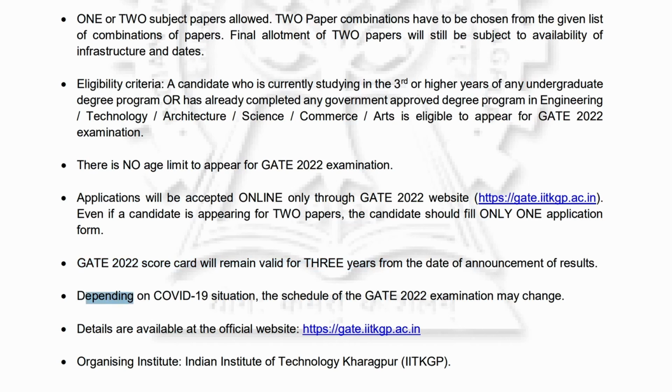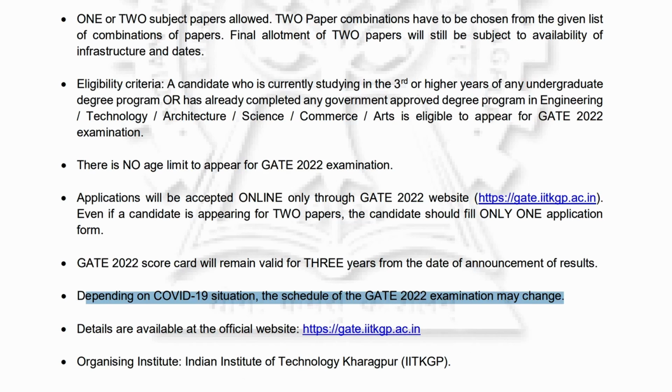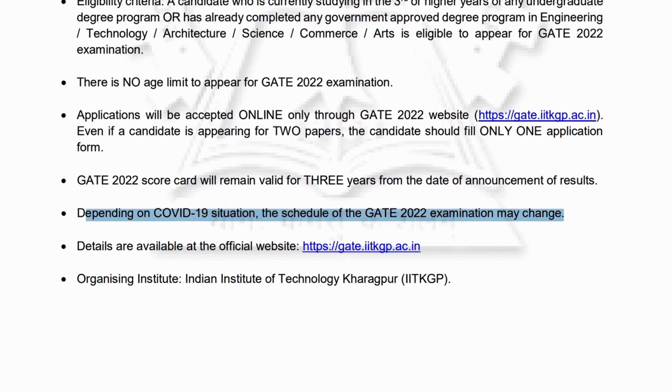Depending on the COVID situation, they may change the schedule also. That may change because as the waves are continuously coming, there may be a chance that we may have a different situation in GATE 2022. But for the time being, consider that in the month of February 2022, you will have examinations on 4 dates: 5th, 6th, 12th and 13th. So get ready. If you want to go into more detail, they have given the website also, but we will discuss everything here too.